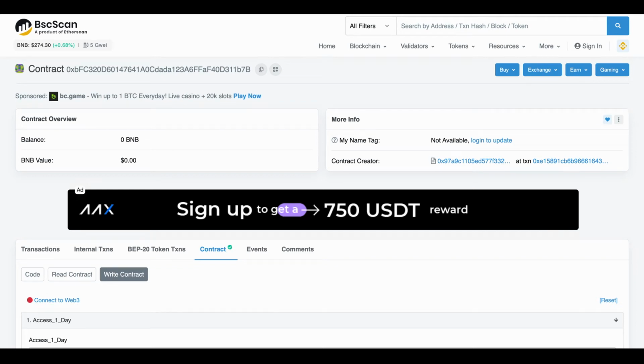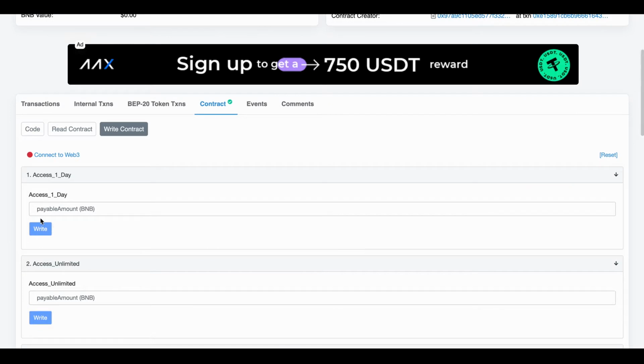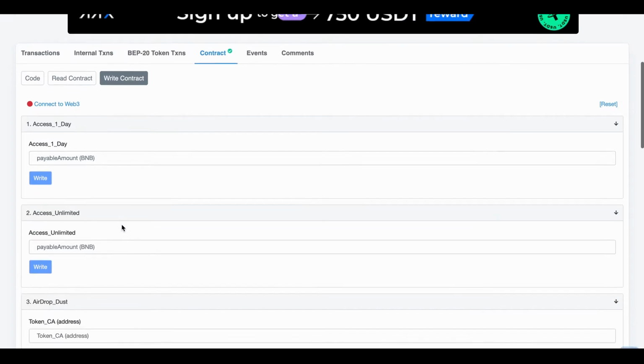Now that you've created your airdrop contract, you need to access the functions. Now you've got to pay to do this, and you have a couple of options. The first option is to pay for just 1 day access, and to do that the cost is 0.2 BNB. That gives you 24 hours of being able to use the airdrop contract. The second option is to pay 2 BNB, and that gives you unlimited access forever.